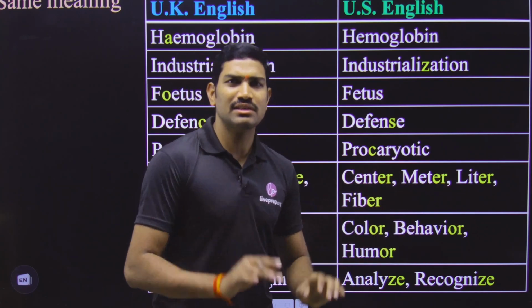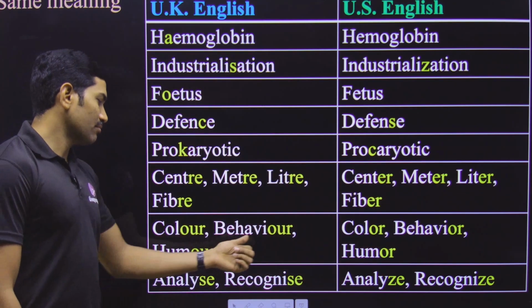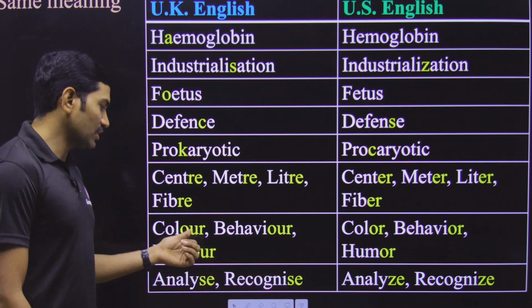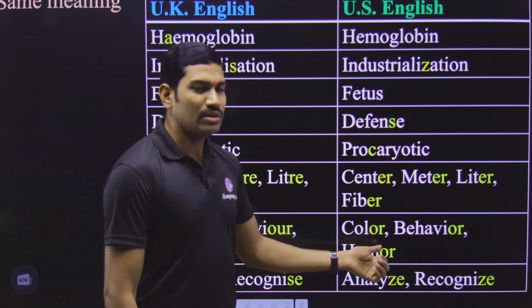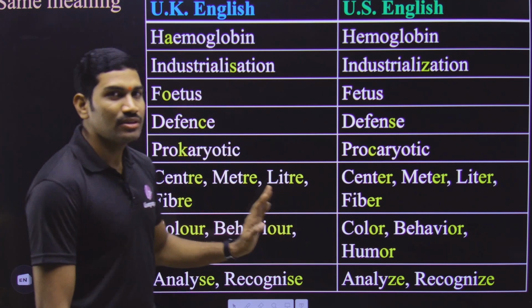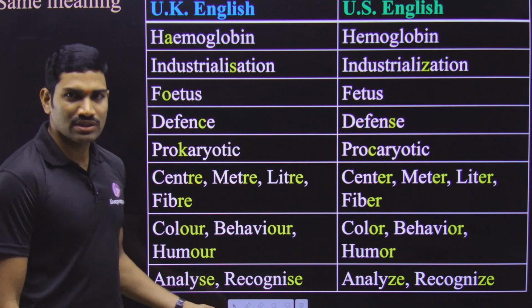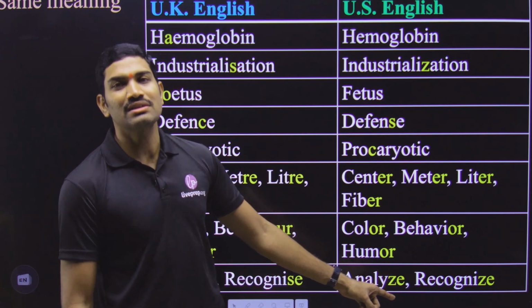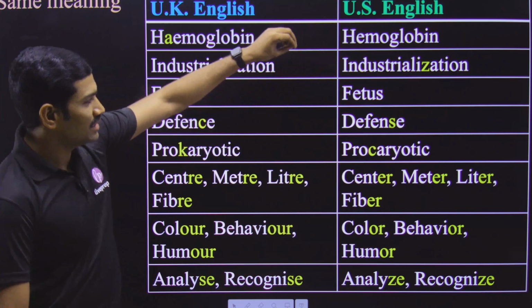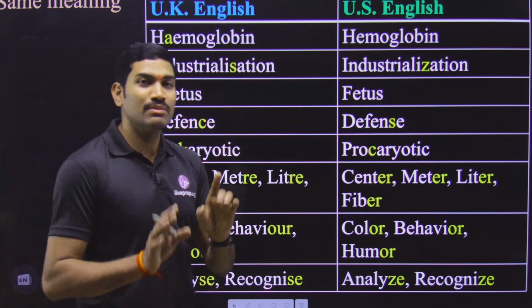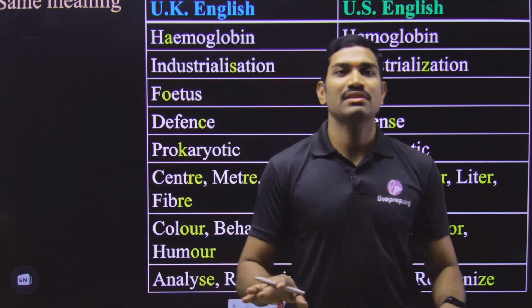But still the meaning is the same. Next, color, behavior, humor: in this case we use OUR at the end, but here simply OR. Still the meaning is the same. And here analyze, SE we are using, but for the same thing here we use ZE. So in this way there are some small differences in the spellings, but the meaning remains the same.